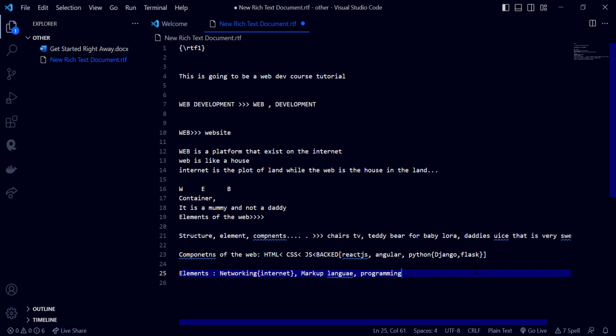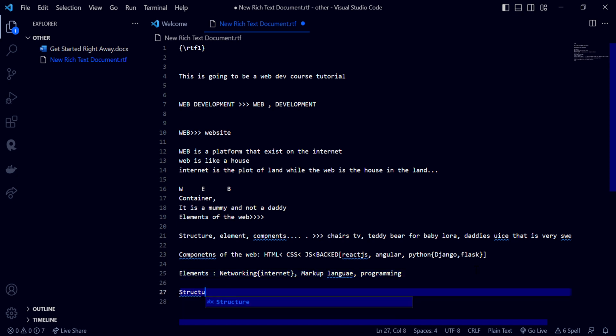Programming in general, right? So the structure of the web page, what does the web page actually look like? The structure of the web page comprises the front end, the back end, the networking. You see, they are almost similar, the networking. Basically, this is it right now.